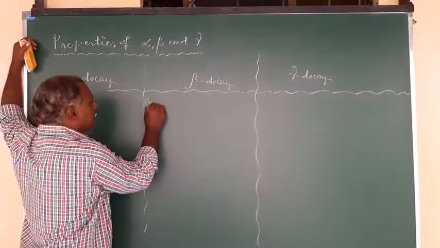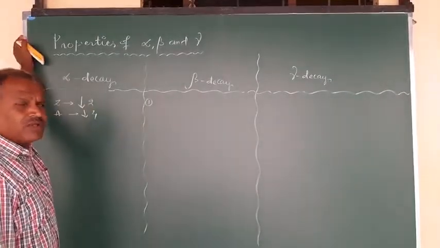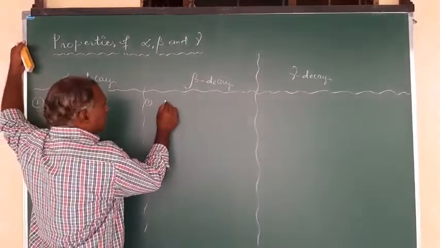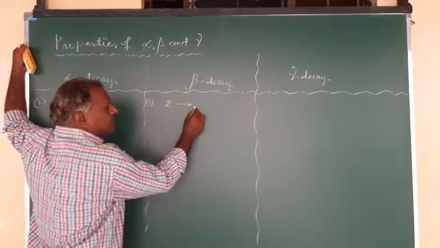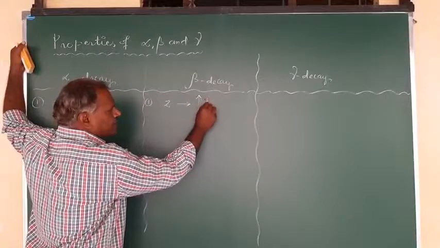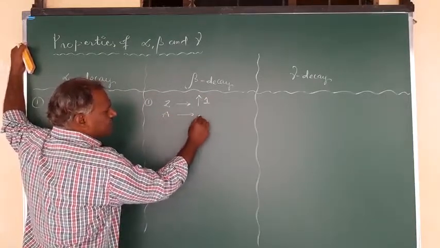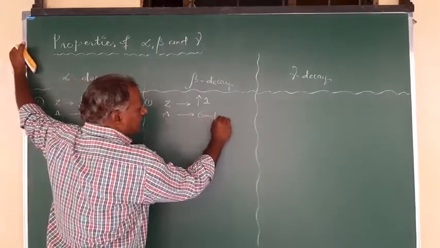Similarly, coming to beta decay, what changes are observed in the atomic number and mass number? Here the atomic number Z is increased by 1, and the mass number remains constant. It will not be altered.